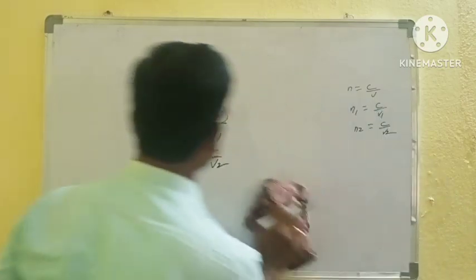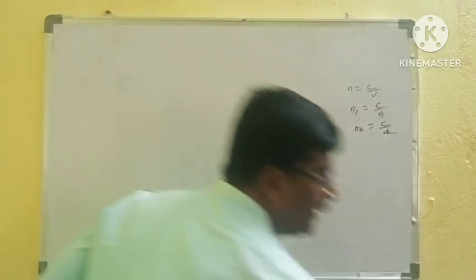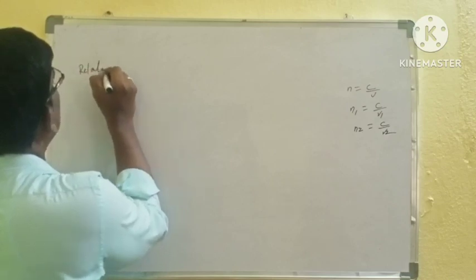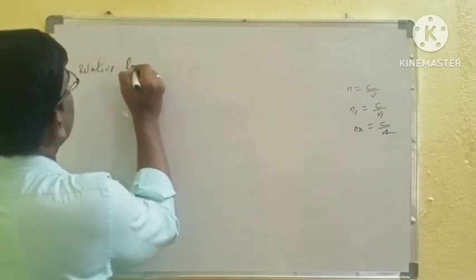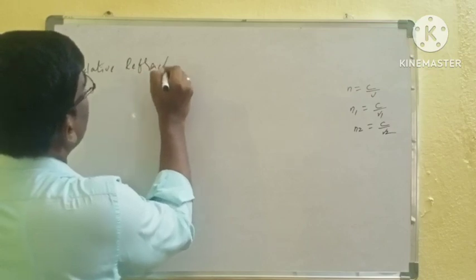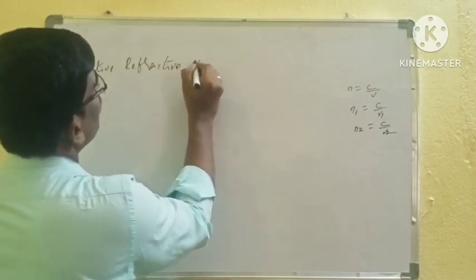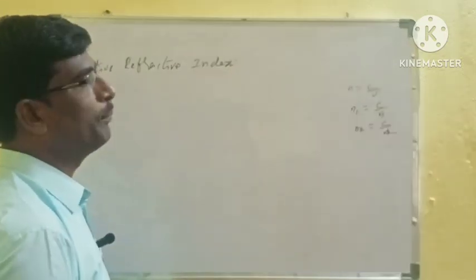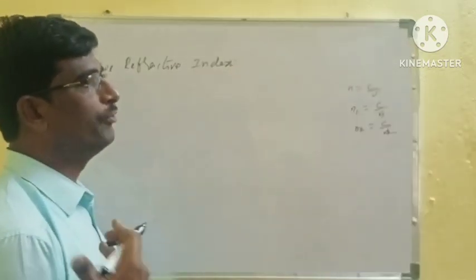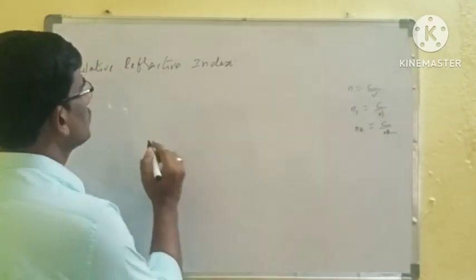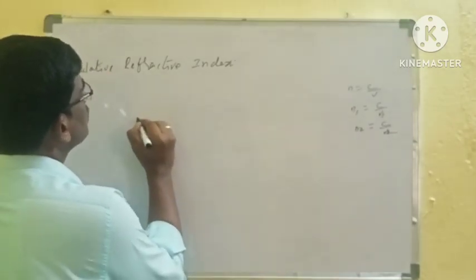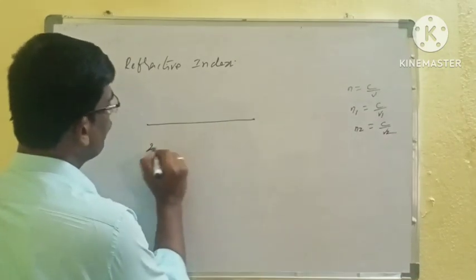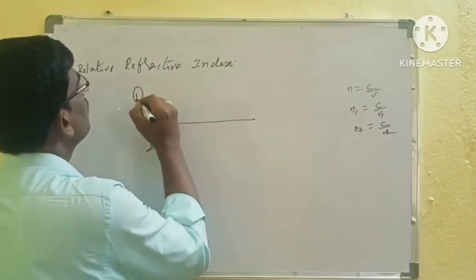Next one, relative refractive index. What is the meaning of relative refractive index? Instead of vacuum, we compare the light velocity of one medium with another medium.